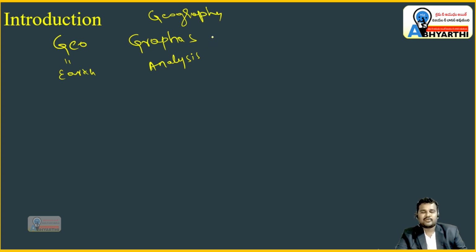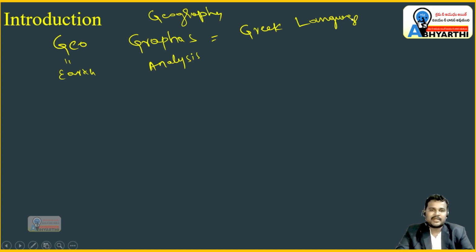Okay. So from which language were these words taken? It was taken from the Greek language. Okay. So the origin point for geography is the Greek language. So in Greek language, geographos is known as అనాలిసిస్ ఆఫ్ ది ఎర్త్.